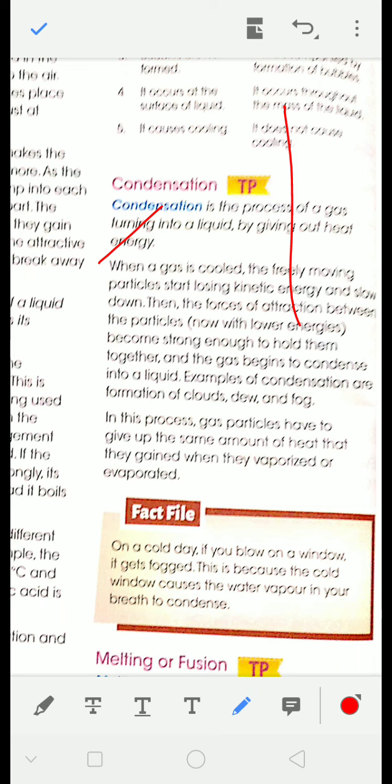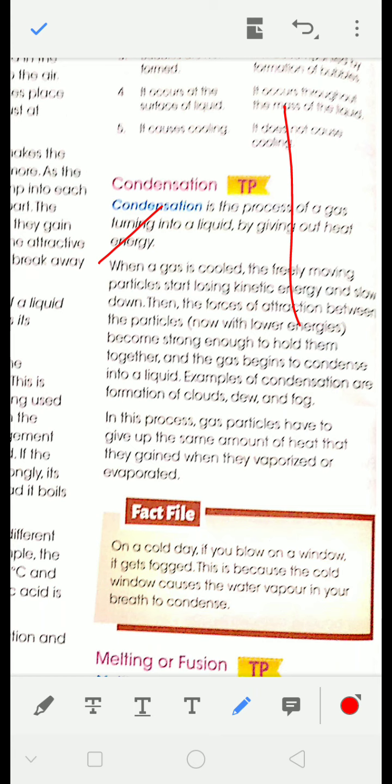You must have experienced that when you put cold water or ice in a glass, the outer surface of the glass also becomes wet. How? Because of the condensation of the water vapors present in the air. So that is a normal way of condensation that we can visualize every day.